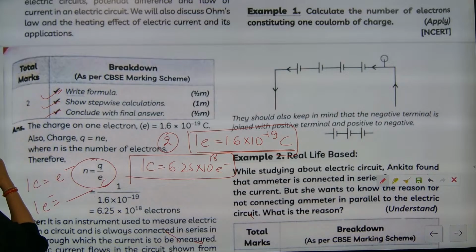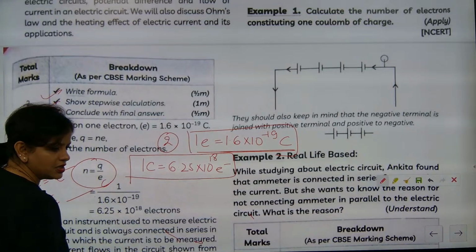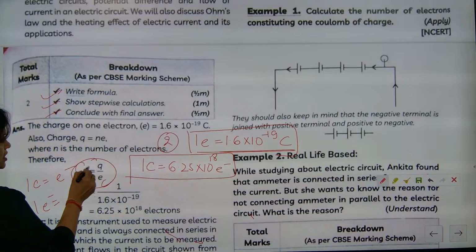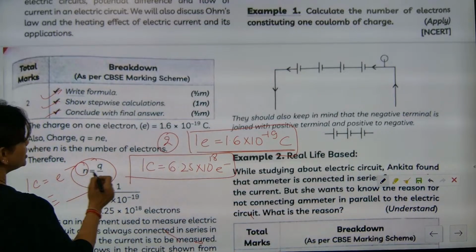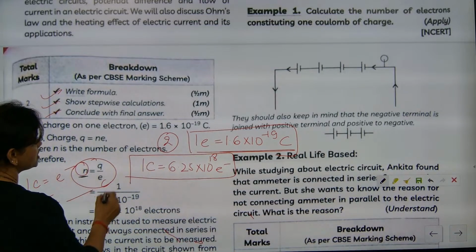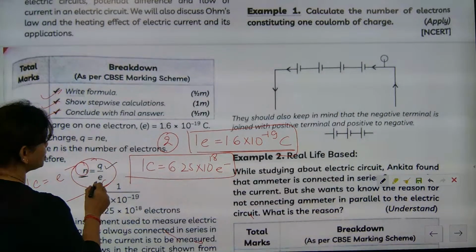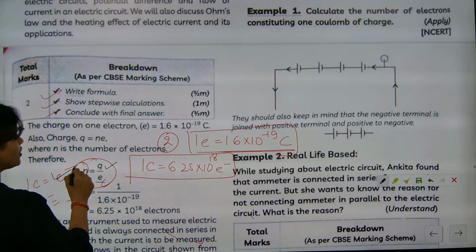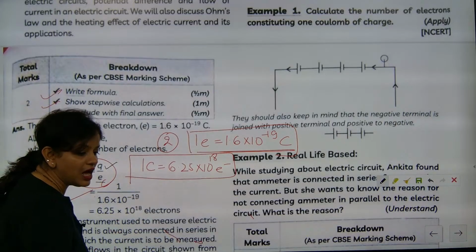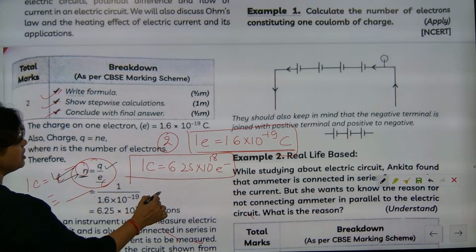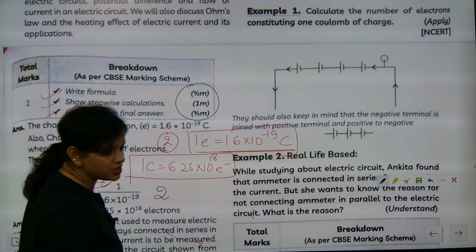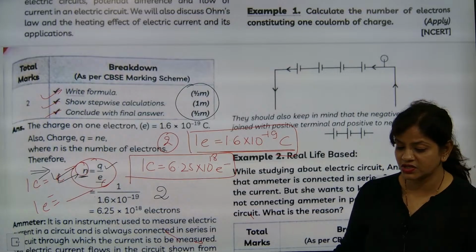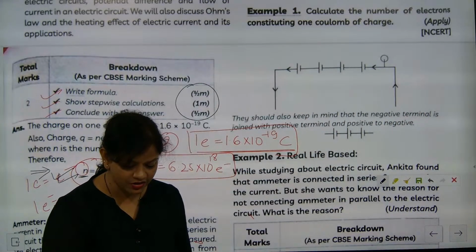The second section is they will give you charge, they will give you electrons, and they will ask the number. This is also the second part. So the entire numerical section from here can be asked like this. They will ask you to find the number of charges if the charge present is this much and the electron number is this much. This is one of the numerical questions, and maximum 2 marks we can allocate here from this section. If this part of questions comes, please don't leave this section. Understood? It is a very important part of electricity I am teaching.